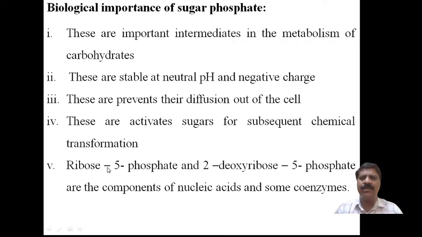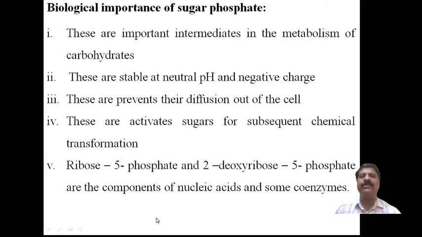So far I have explained the monosaccharide derivatives, the sugar phosphates. In the previous sessions, I explained carbohydrates, then their classification, then monosaccharides, then derivatives of monosaccharides: amino derivatives, acid derivatives, then phosphate derivatives. I have explained up to the phosphate derivatives of the monosaccharides.